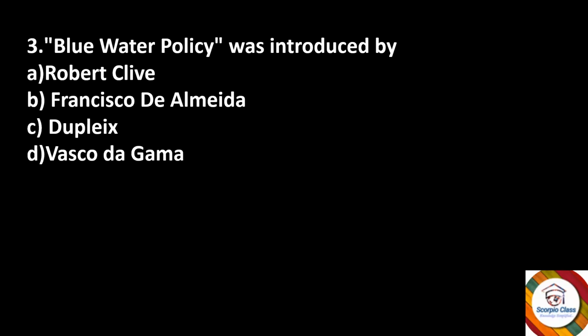Next one. Blue water policy was introduced by dash. Robert Clive, Francisco de Almeida, Dupleix, or Vasco da Gama? The right answer is option B, Francisco de Almeida.